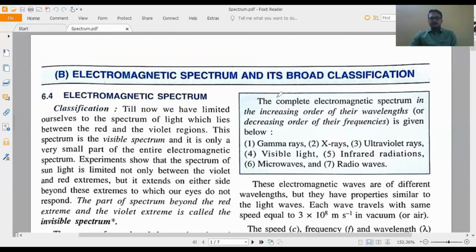The next point is the complete electromagnetic spectrum in increasing order of their wavelength. I told you that you have to keep in mind the 7 electromagnetic spectrum, 7 classifications, in proper order. Either you keep in mind in increasing order of wavelength or decreasing order of wavelength. Better you keep in mind as it is given in the book, increasing order of wavelength.